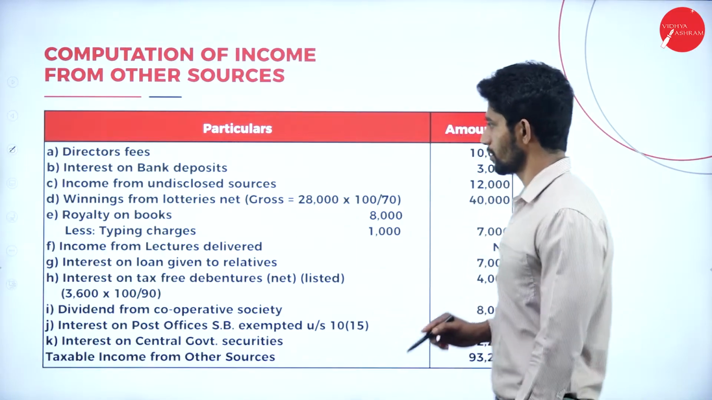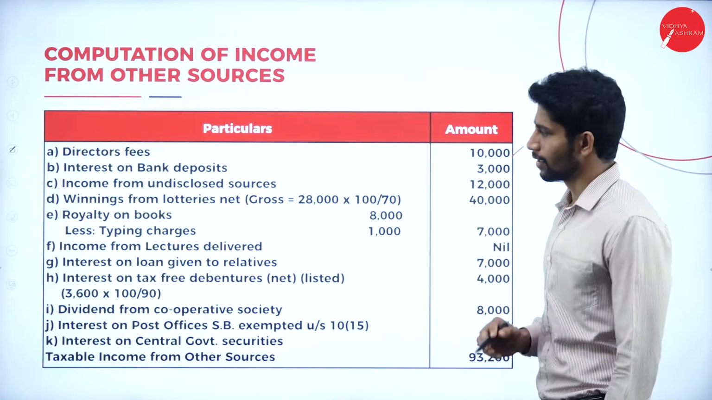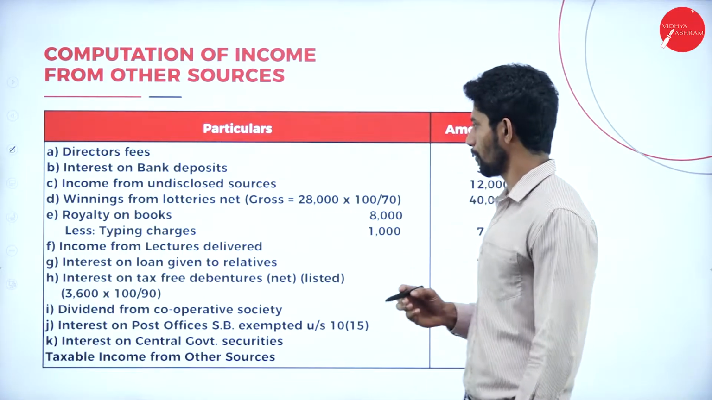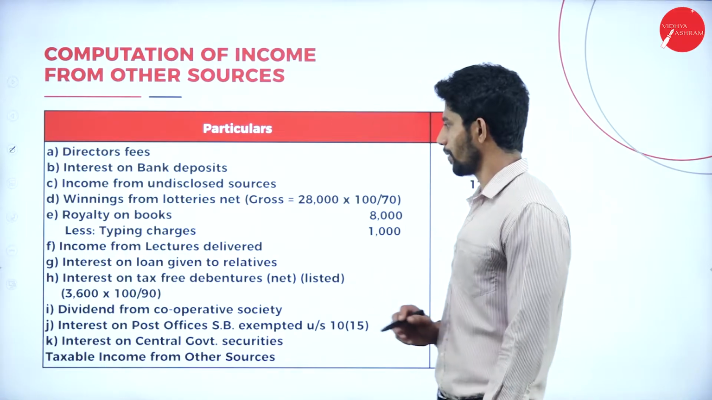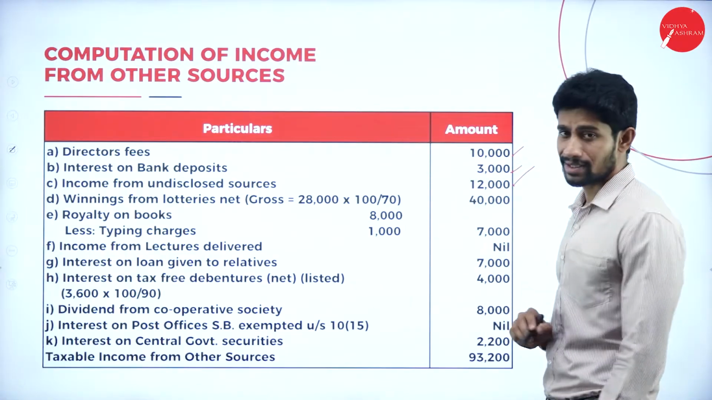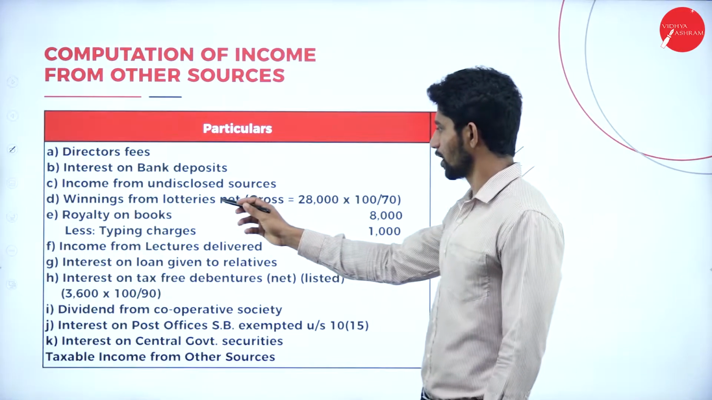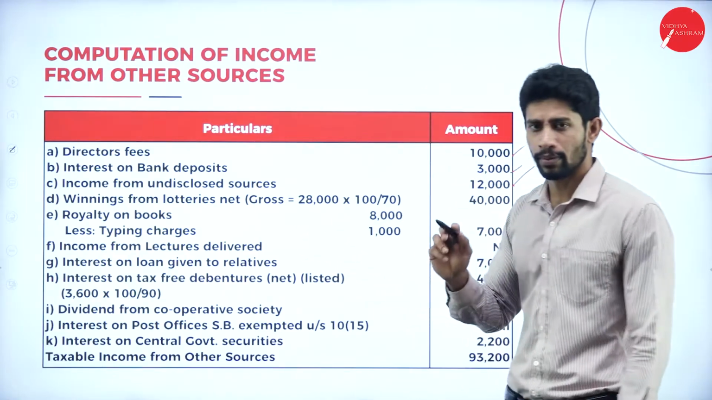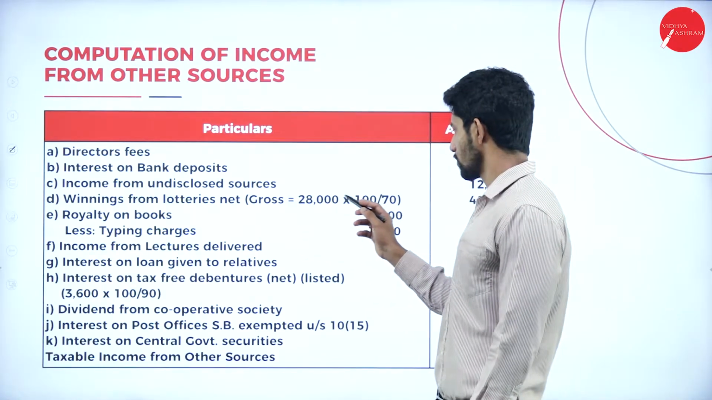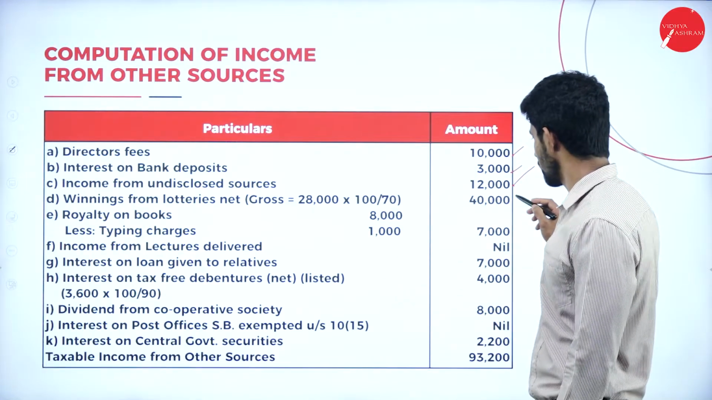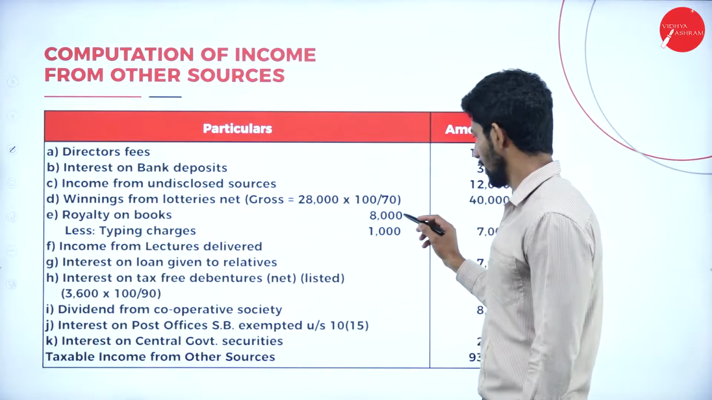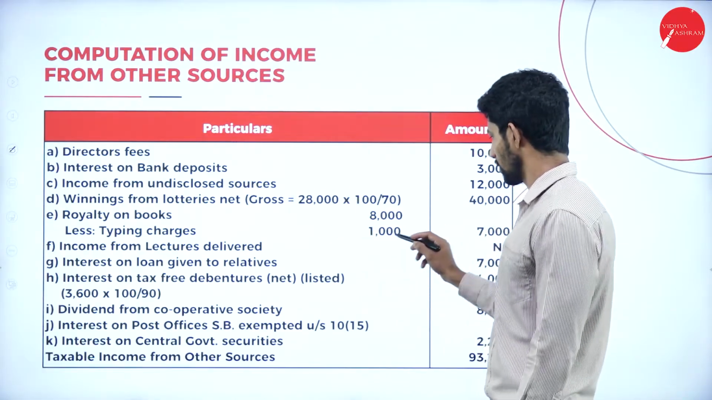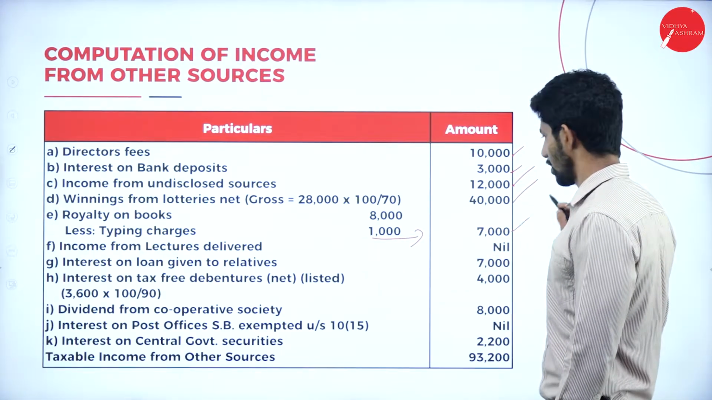So director's fees, yes, taxable. Next, interest on bank deposits, yes, rupees 3,000, taxable. Next, income from undisclosed sources, yes, taxable. Next, winning from lotteries, net, we are supposed to make it gross. So 28,000 into 100 divided by 70, how much will you get? 40,000. Next, royalties on books, 8,000 minus typing charges of 1,000, you will get the balance 7,000.